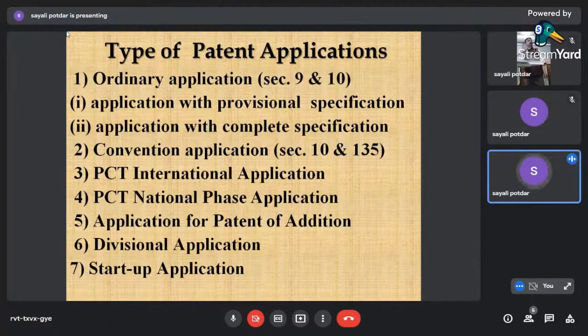Now we have two routes of filing an international application. First of all, you can file an application through a convention application, and second, you can file a PCT international application. Now, what is the convention application? Convention application is basically based on a convention we have signed, known as the Paris Convention, right? Under the Paris Convention, there are convention countries under which you get equal treatment. What equal treatment? In those countries, you will get the